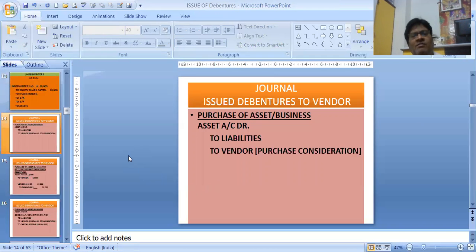Now we are issuing the debentures to vendor, the third party. We know vendor is the one from whom we have purchased the assets. And on credit we have purchased the assets. And we have accepted suppose some liabilities also. That means we are buying somebody's business. Asset account debit to liabilities to vendor. It can be only asset to vendor also.